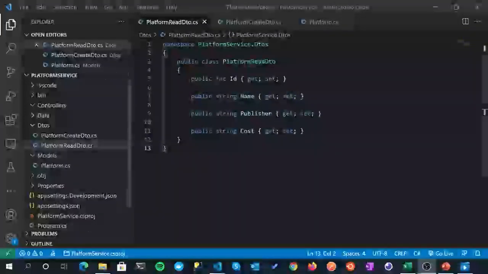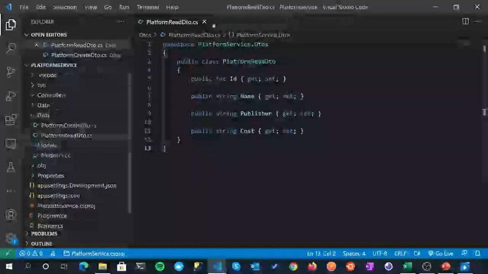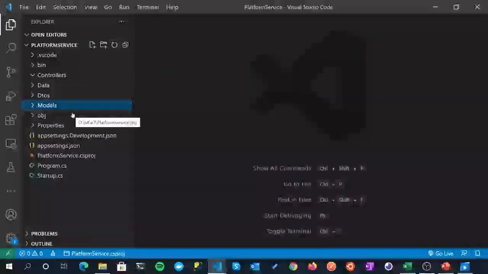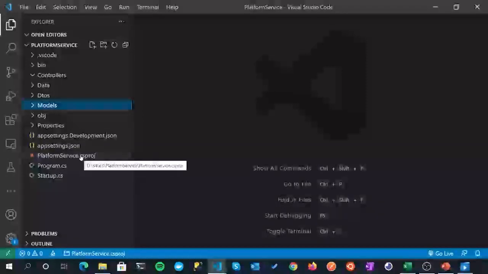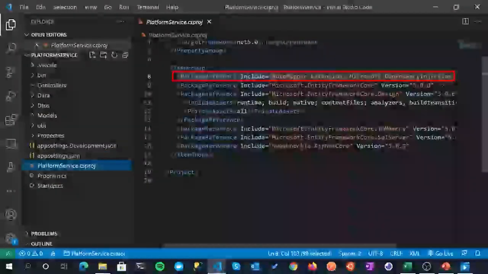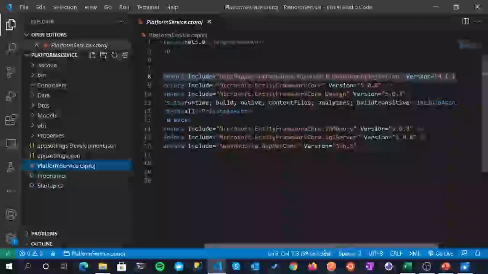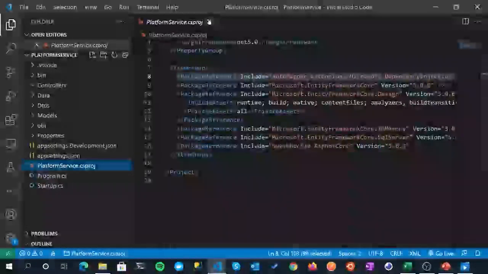All right, so moving on to AutoMapper now, let's just clear down our development environment. And there's a few bits of setup required for AutoMapper. The first thing we should have already done, so over in your csproj file, just double check that you have this package reference included at the top for AutoMapper. And if not, please add it, otherwise the next bit's not going to work.